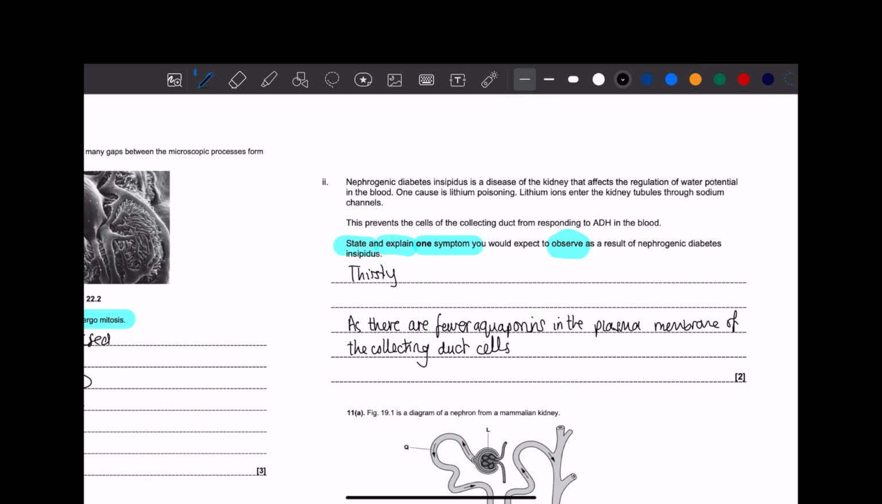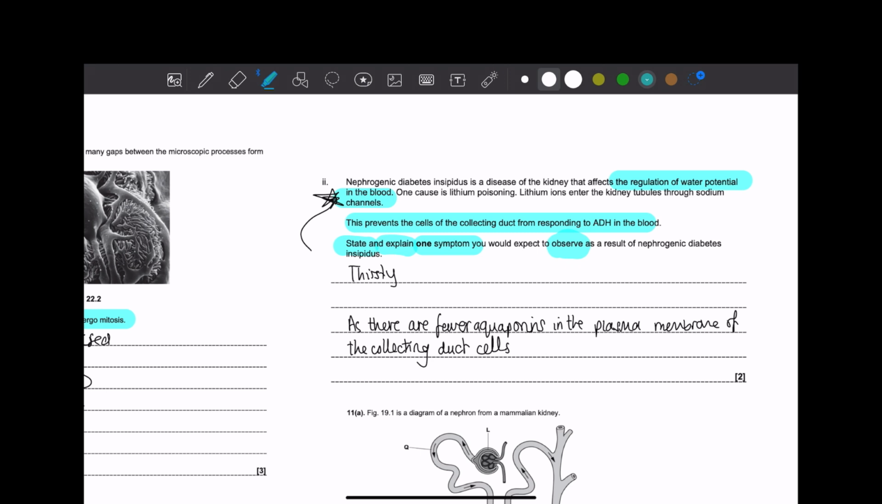So state and explain one symptom you would expect to observe as a result of that sort of diabetes. Okay, I don't know anything about that sort of diabetes, so I'm going to read. It's a disease of the kidney that affects the regulation of water potential in the blood. Remember, the examiners say things for a reason, so that's something very important. So one cause is lithium poisoning, and lithium ions enter the kidney tubules through sodium channels. Now, this is important. This prevents the cells of the collecting duct from responding to ADH in the blood.